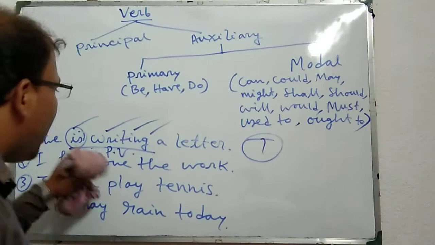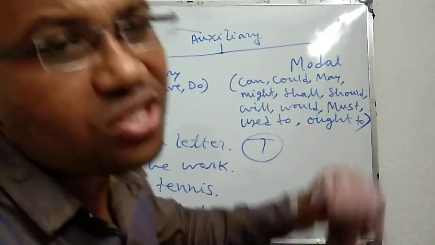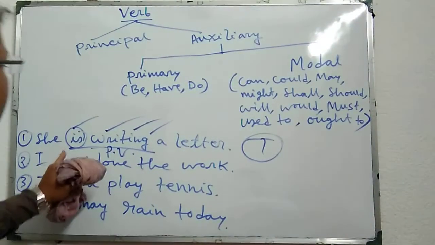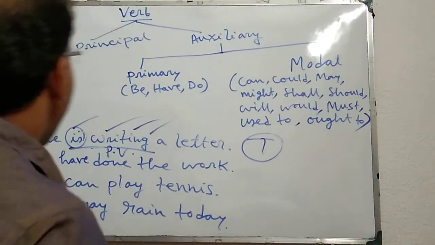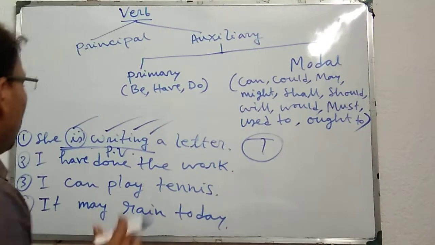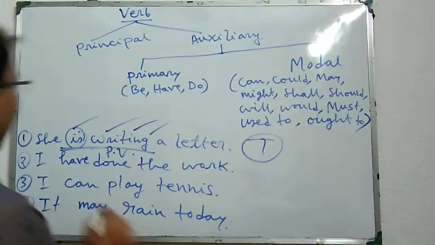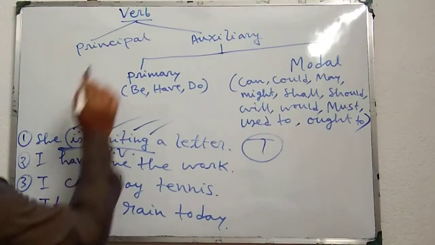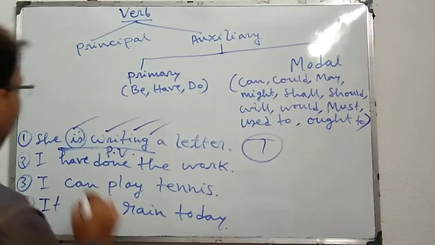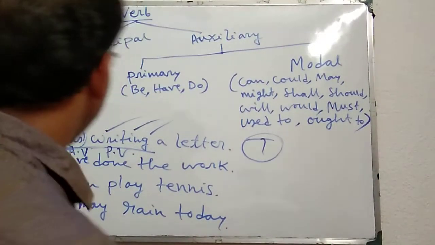This verb is used here to form present continuous tense only. That means this verb is helping the other verb, and this verb is used only for helping purpose. That's why this verb is called helping verb or auxiliary verb.